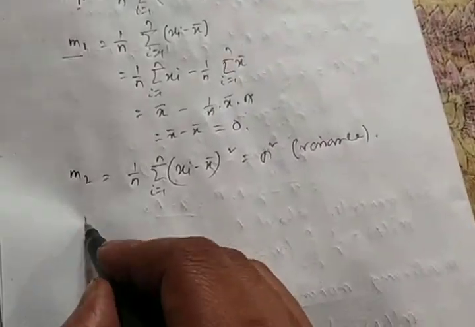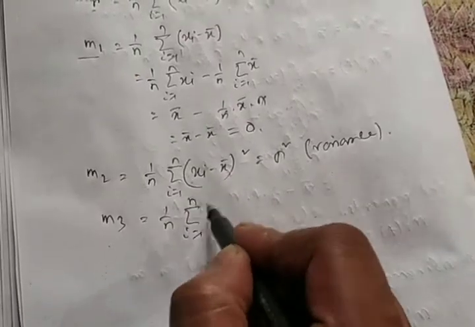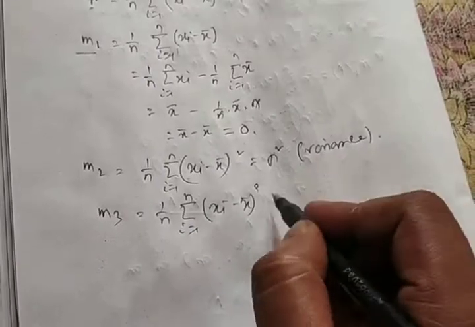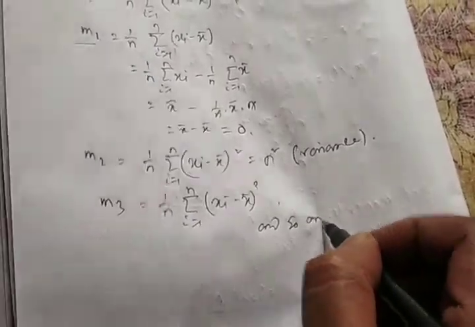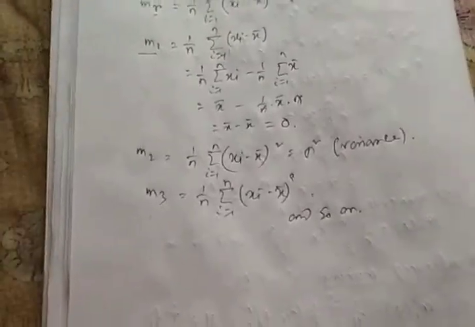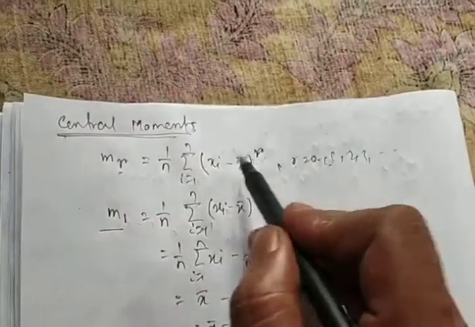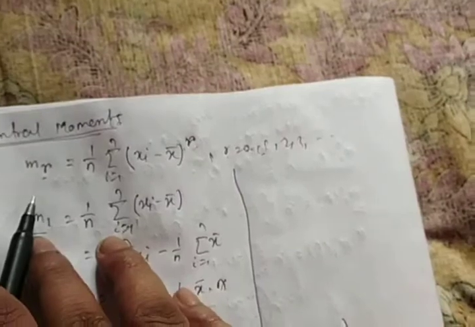Similarly, m3, the third central moment, equals 1 by n summation i equals 1 to n xi minus x bar whole cube, and so on. So we see that if we take r equals 0, then this value m0 equals 1, for any moment, central or non-central.